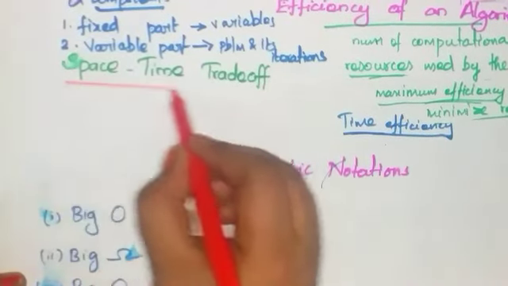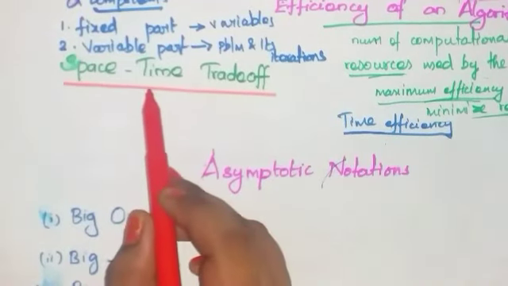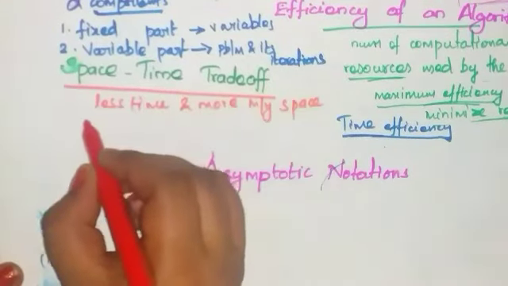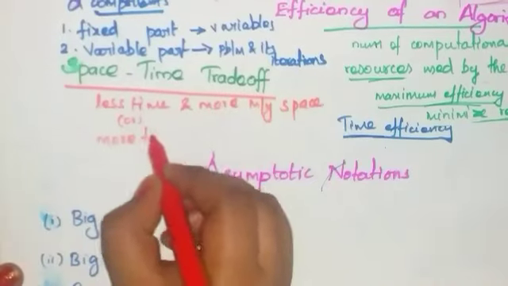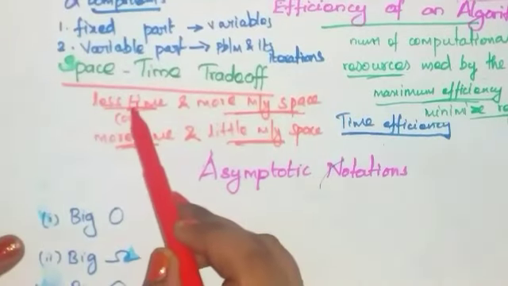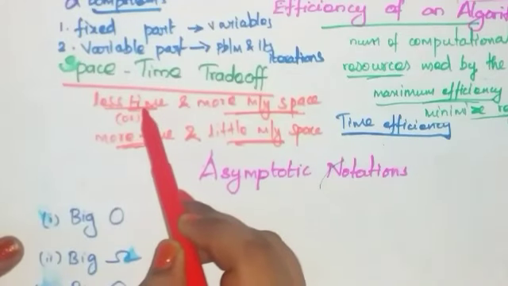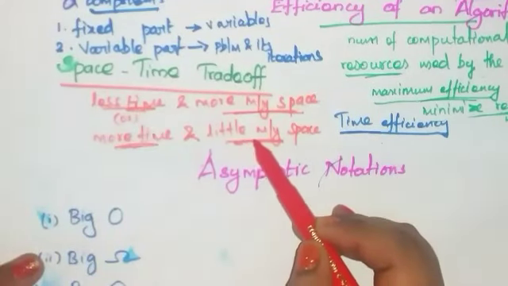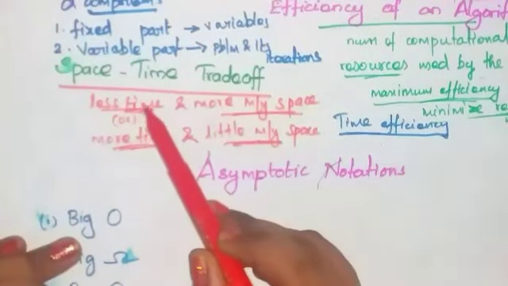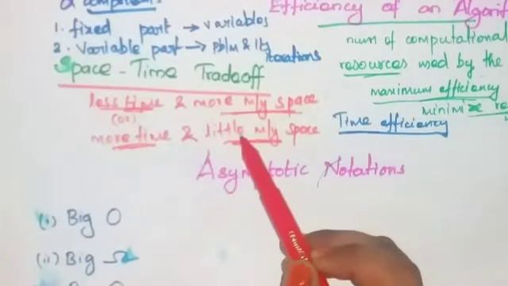Next, let us see space-time trade-off. Space-time trade-off means it is the way of solving in less time by using more memory space, or else spending more time by using little memory space. If an algorithm is executed in less time, that algorithm is called time efficient. If an algorithm requires less memory space, it is called space efficient. Some algorithms may be extremely time efficient and some are extremely space efficient.